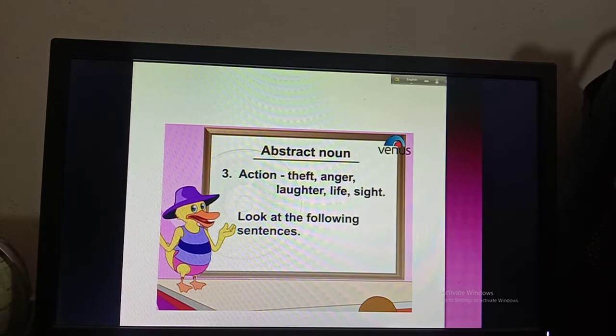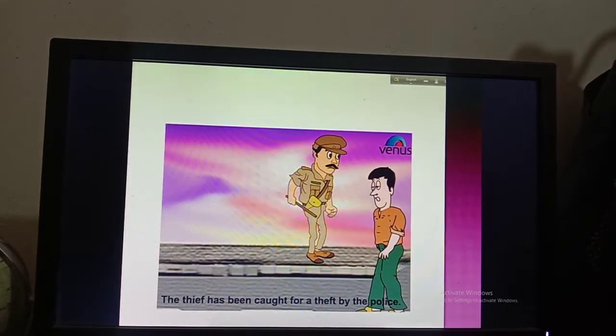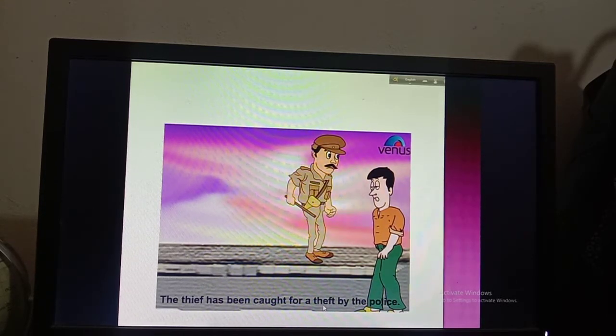Okay, so look at the following examples. The thief has been caught for a theft by the police. So here I have given the action theft a name. That's why that is the abstract noun. So you have to underline under theft.